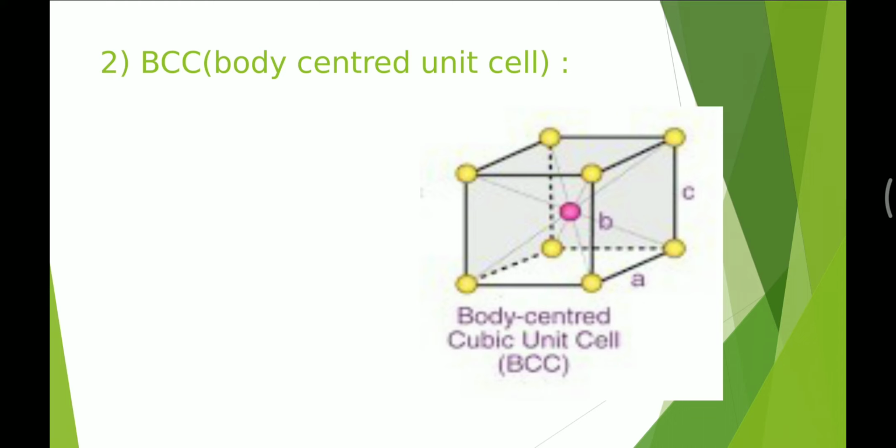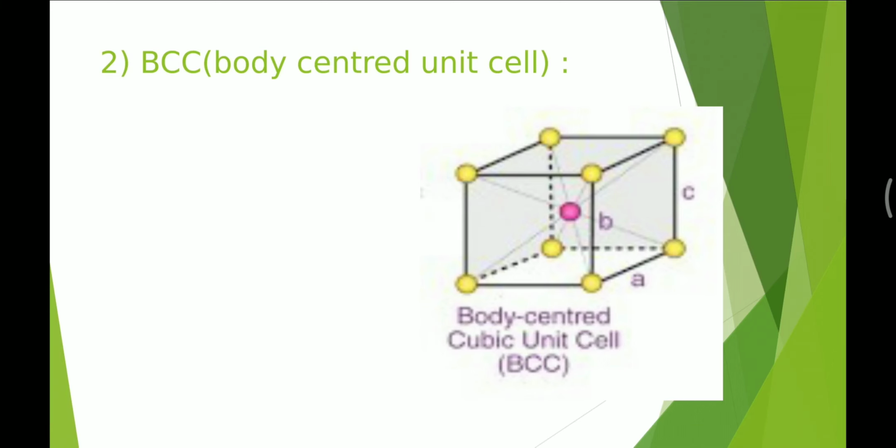How many particles are present in the cube? There are 9 particles, 8 at the corners and one at the center. Therefore, how many particles does each unit cell contain? There are 2 particles, one from the corners and one from the center. BCC contains 2 particles per unit cell.